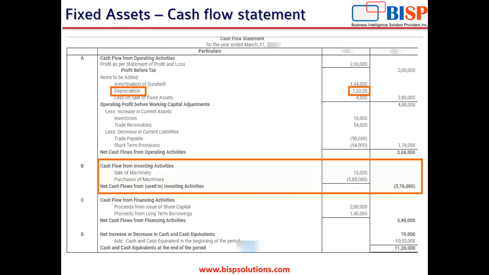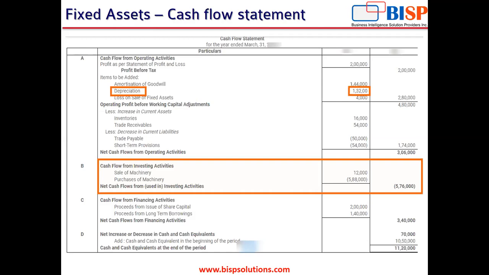So capex pertaining to the fixed assets forms a part of my cash flow from investing activities. Cash flow from investing activities is the section of the company's cash flow statement that displays how much money has been used in making investments during the specific period of time. Fixed assets have an effect on the investing activities section of the cash flow statement. Purchase and sale of an asset is depicted in this section.